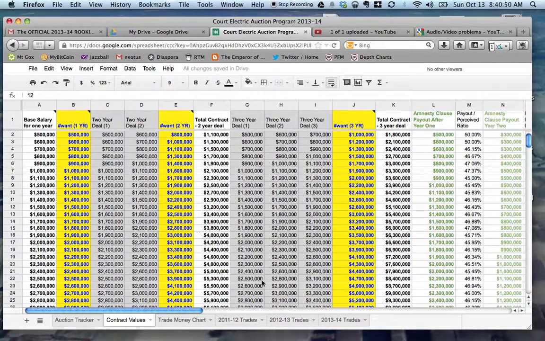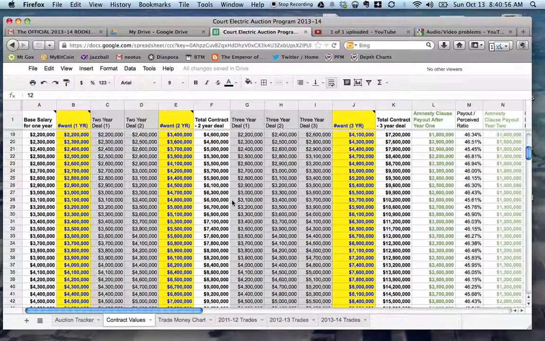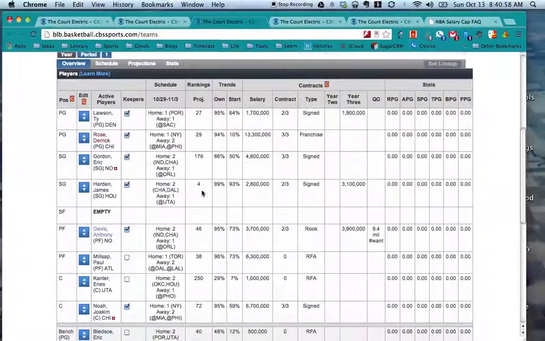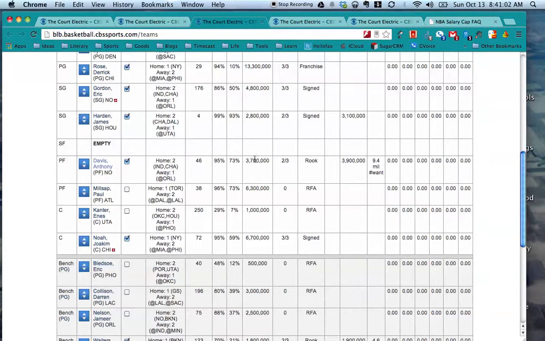In the next episode, we're going to focus in on the Cord Electric Auction Program itself, which has the contract values and how this system actually works. But we spent this episode simply looking at the individual contracts for your players, and so we will end there. Next episode, we will go specifically into the program to delve deeper.